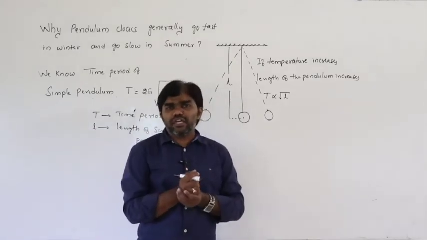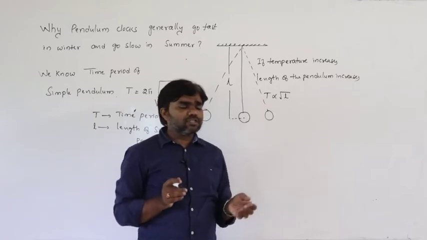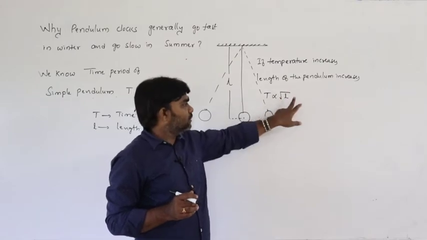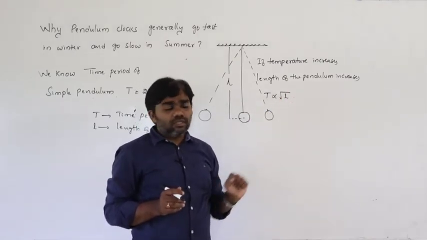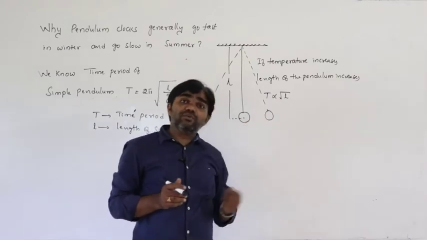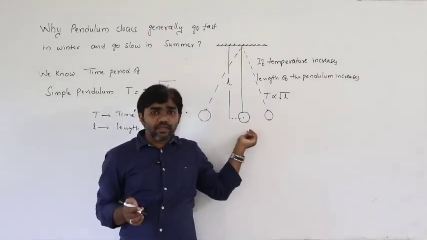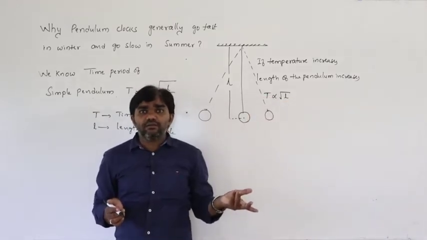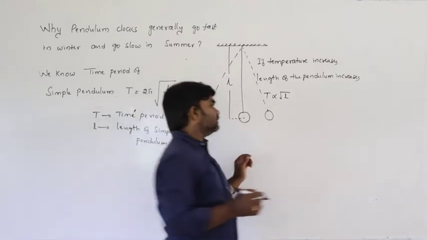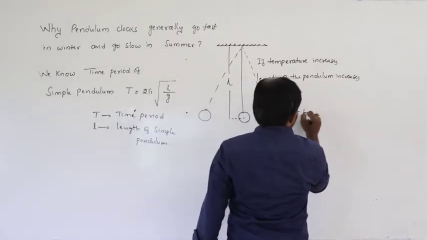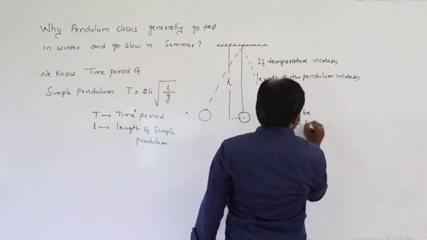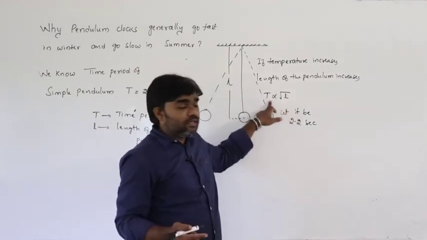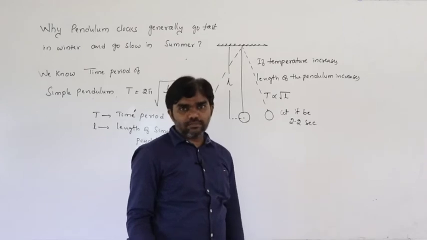For example, if the temperature increases, the length of the pendulum increases. Due to increase in temperature, the length of the pendulum increases. If the length of the pendulum increases, the time period also increases. Actually, what is the time period? 2 seconds. But due to increase in length, the time period increases. It may be 2.1 seconds or 2.2 seconds. Let it be 2.2 seconds. Due to increase in temperature, length increases and time period is 2.2 seconds. That is the concept here.